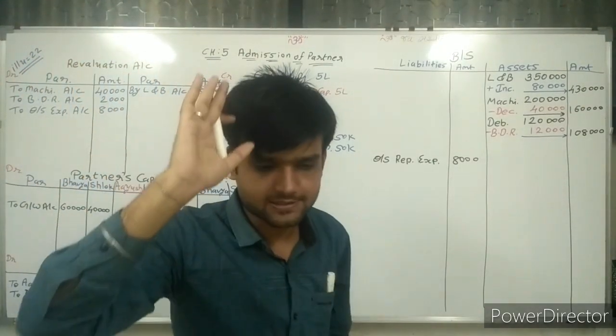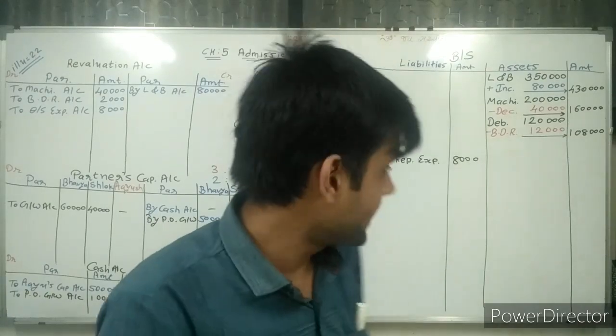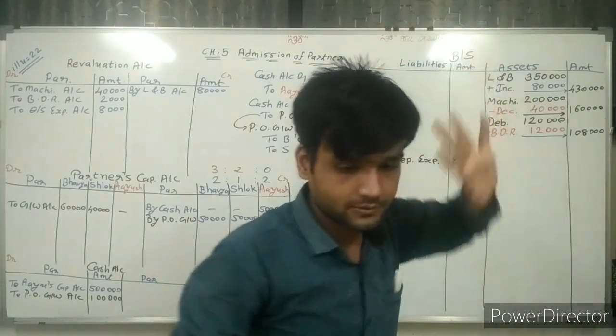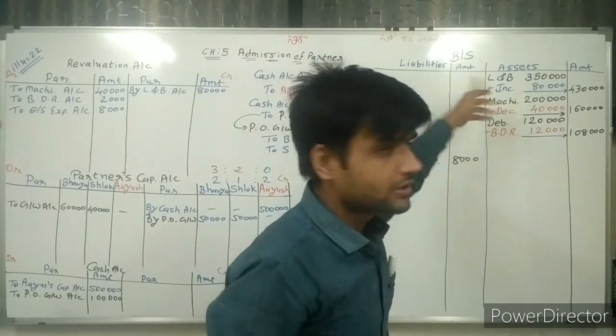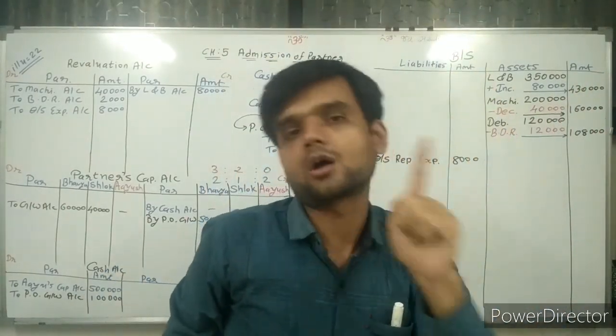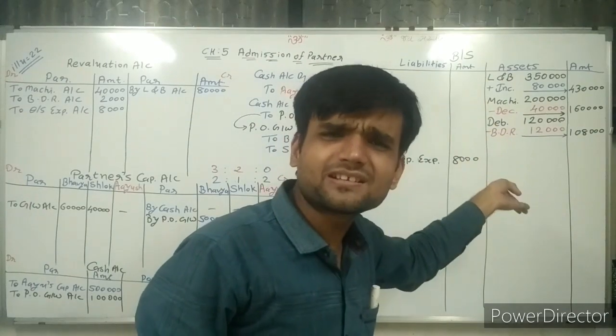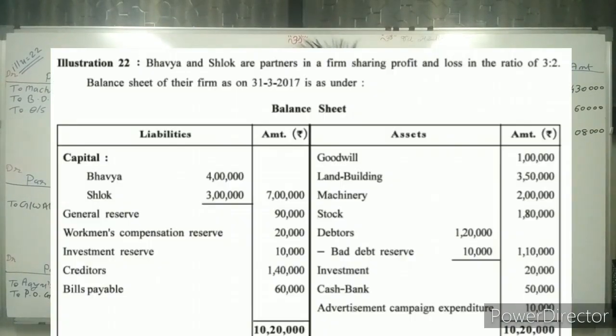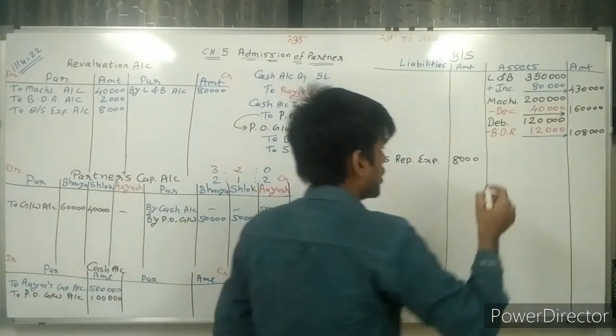Complete. Next. Sir, land and building done. Machinery done. Stock, sir, stock is not written. So write it down, don't worry. Stock is 180, so write down stock 180.